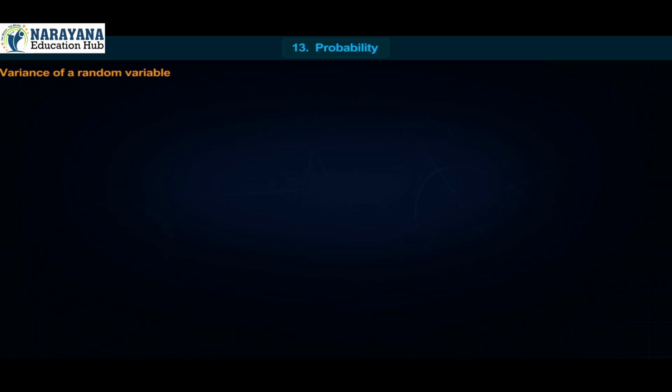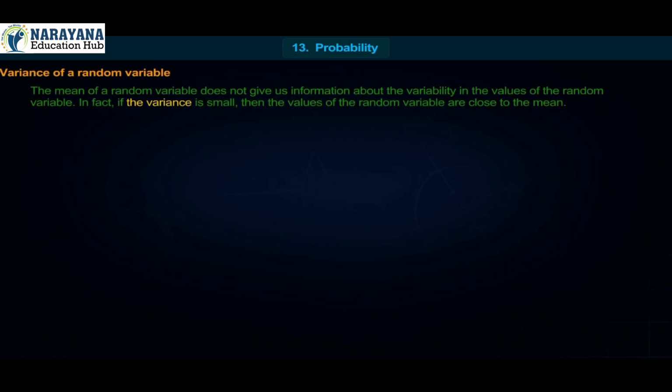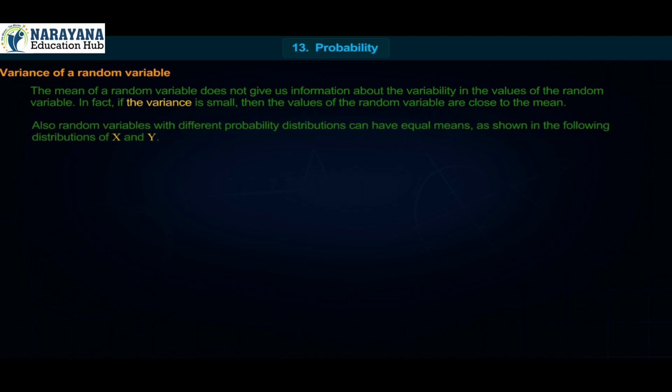Variance of a random variable. The mean of a random variable does not give us information about the variability in the values of the random variable. In fact, if the variance is small, then the values of the random variable are close to the mean. Also, random variables with different probability distributions can have equal means, as shown in the following distributions of x and y.